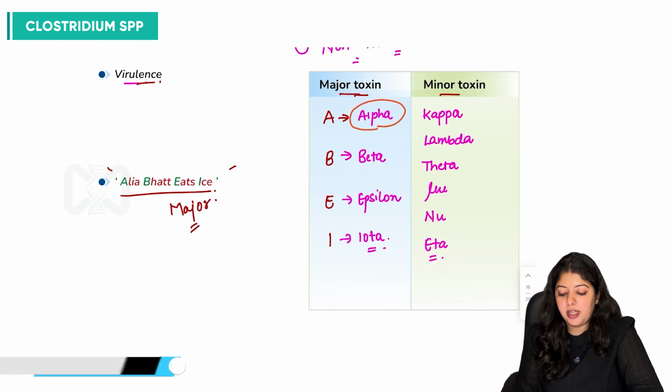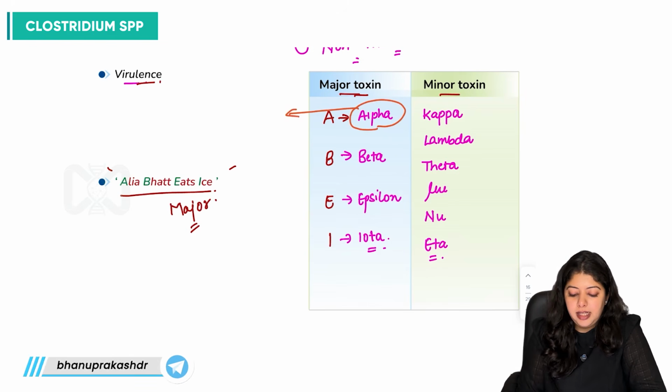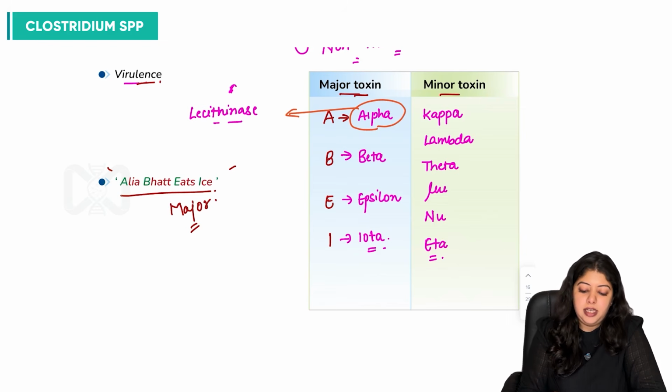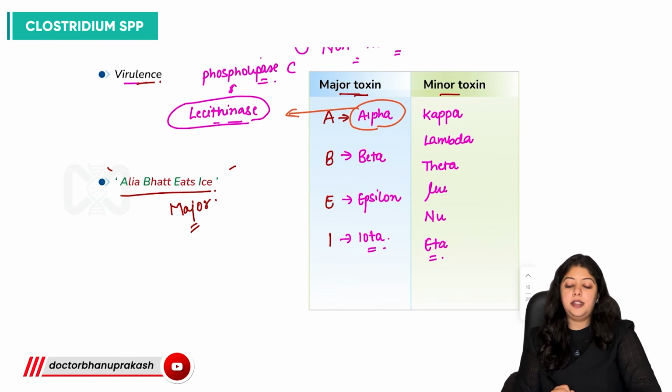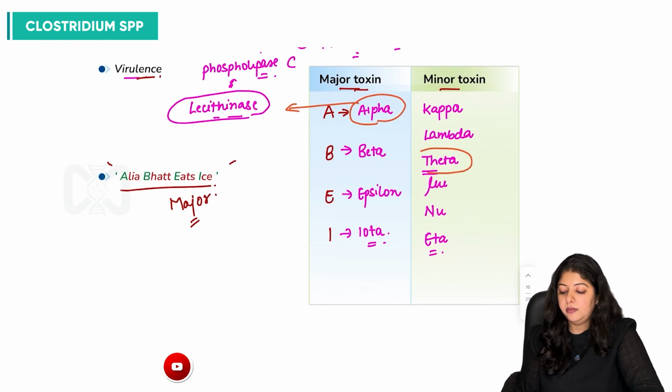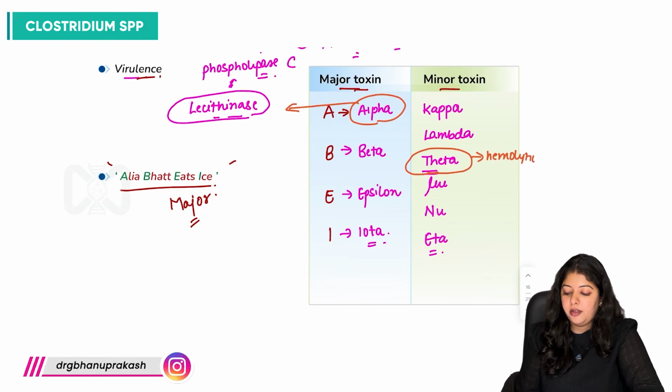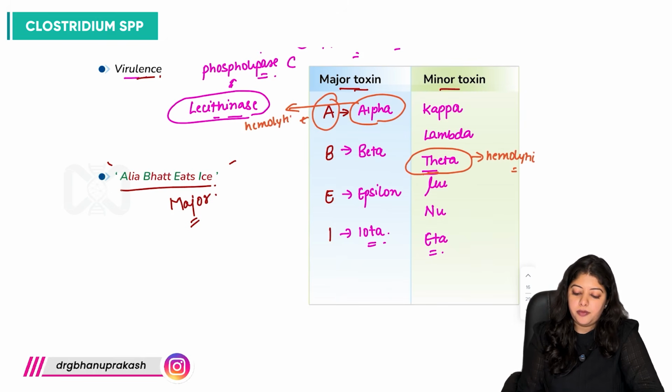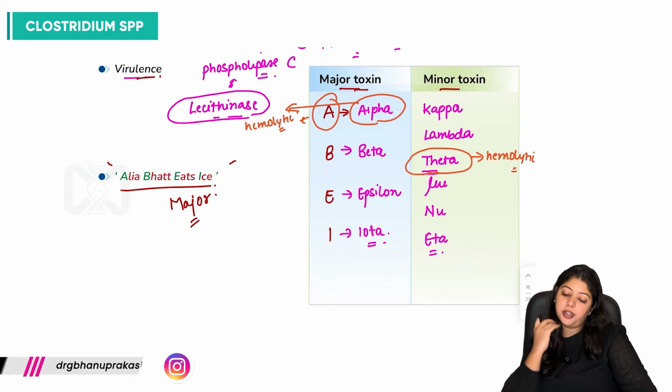This alpha toxin has lecithinase activity, or we can say phospholipase C activity. Right? One thing. Then an important toxin, that is theta toxin. It is hemolytic. And this alpha toxin is also hemolytic. This is also hemolytic, right?